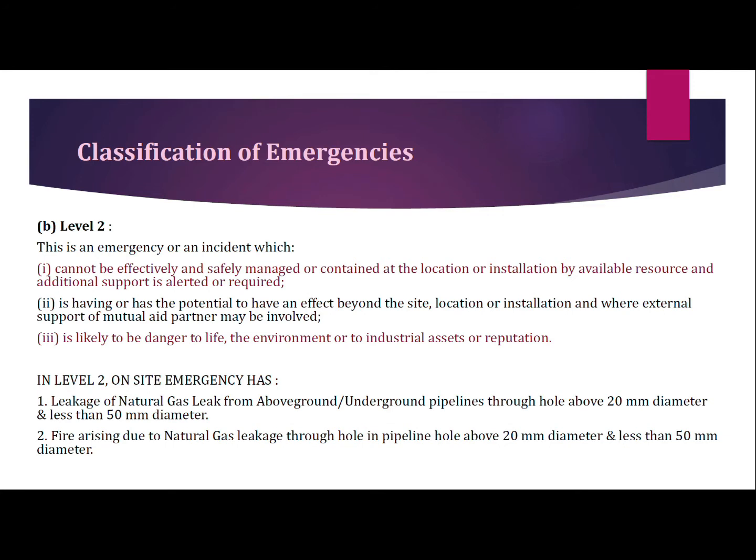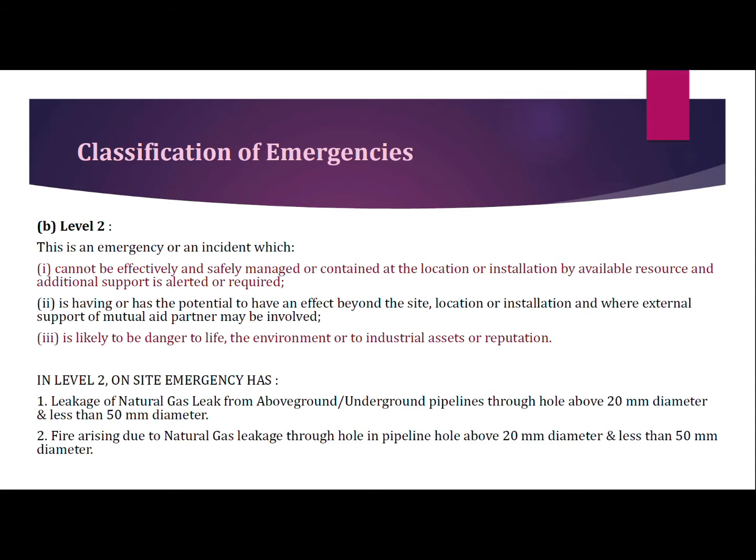Now we talk about the level 2 emergency. In this type of emergency, we cannot manage the emergency on site or location with available resources. We require additional support to manage the emergency.